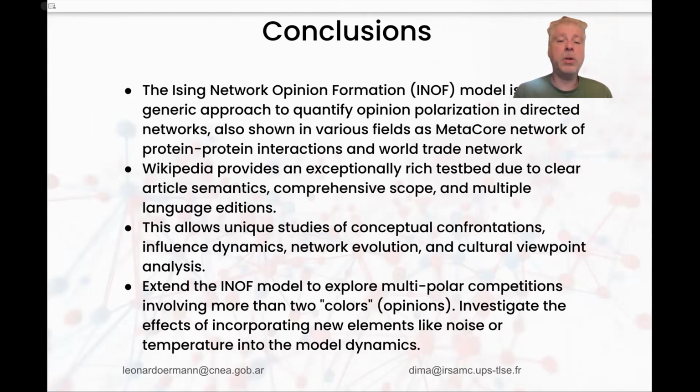For Wikipedia, it works very well because it has a comprehensive scope with multiple languages and cultural properties, and also you can study the dynamics. And each node has a very well-known meaning. The idea is that we can extend this to more than two colors, or add some noise.